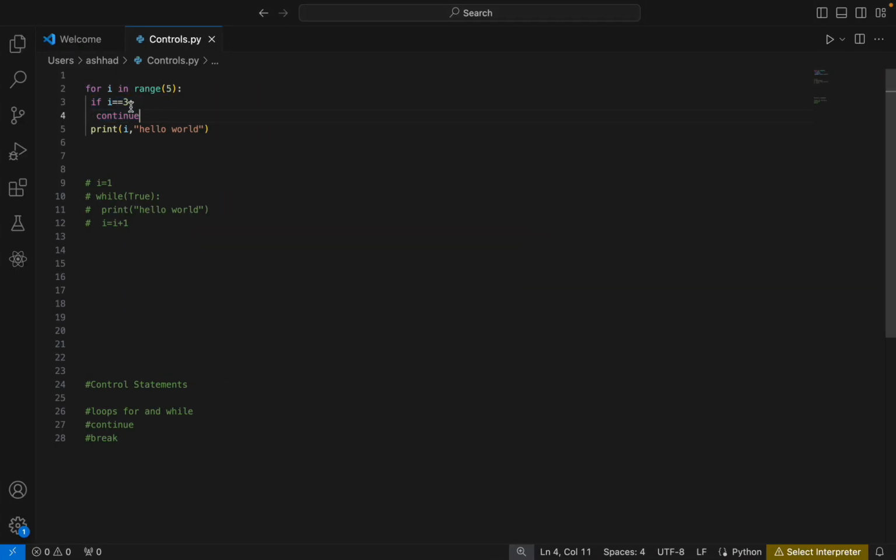So if the value is equal to 3 and we add continue, what does it mean? It will skip the following part of the loop body, update the control variable, and go further. That will happen in both for loop and while loop. So this is how we use continue and break statements. If such things are happening in your code, you can go for continue and break statements.